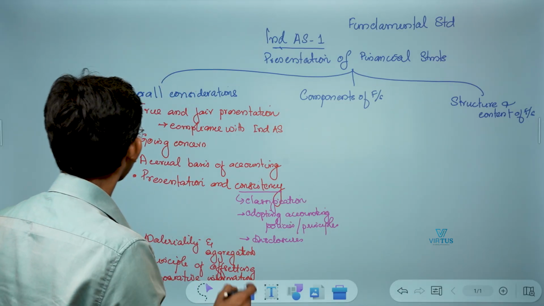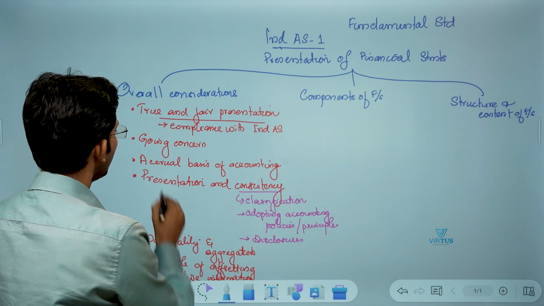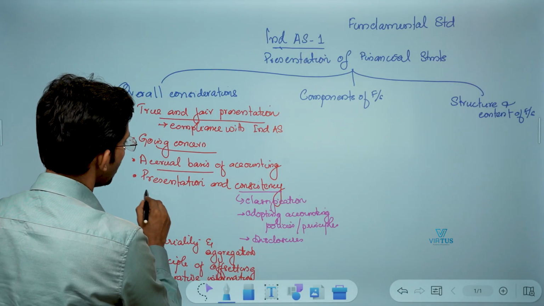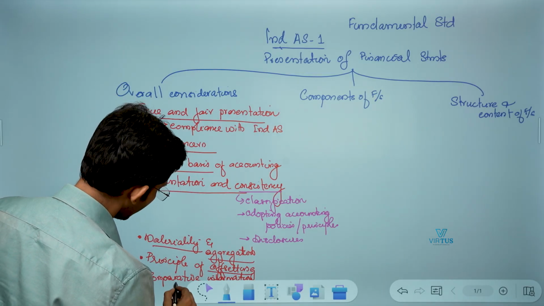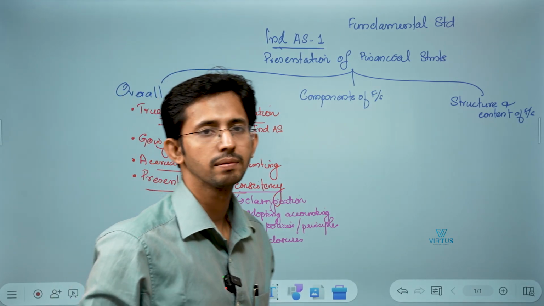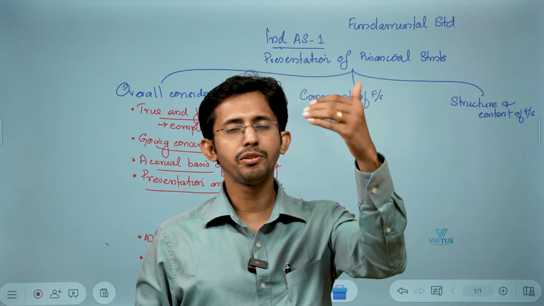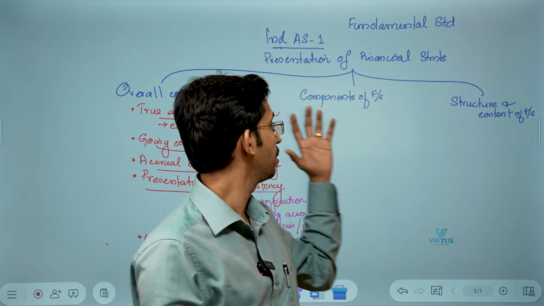So the overall considerations are: true and fair representation, going concern, accrual basis, presentation and consistency, materiality and aggregation, principle of offsetting, and comparative information. Okay, this is the first grouping.